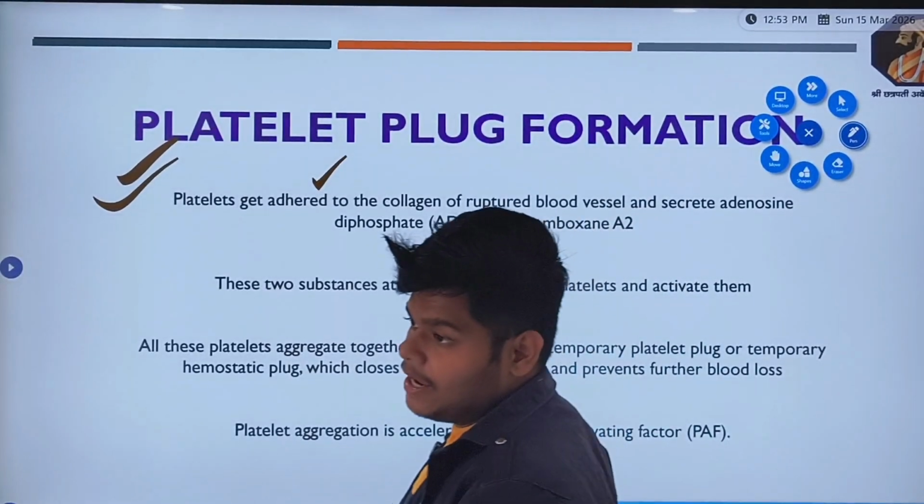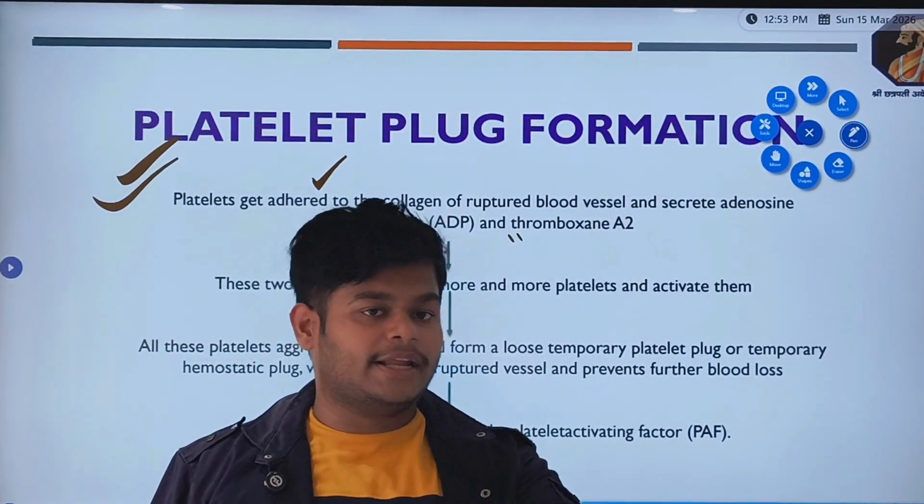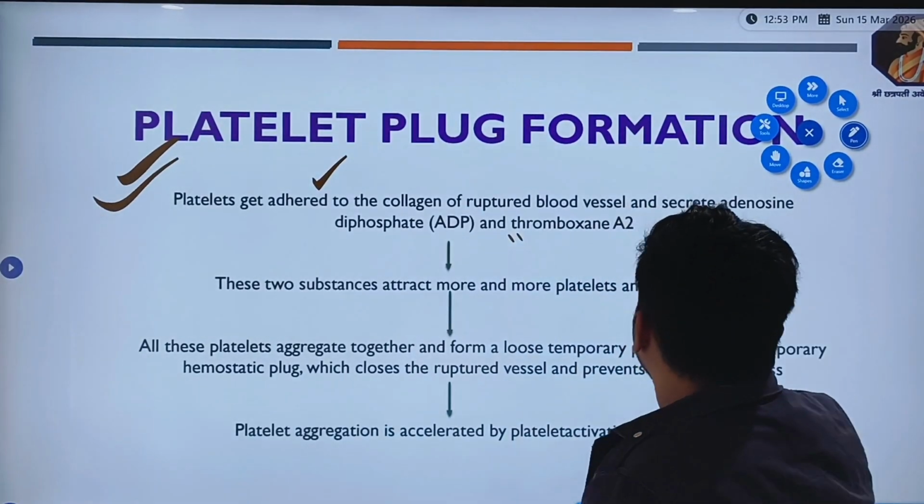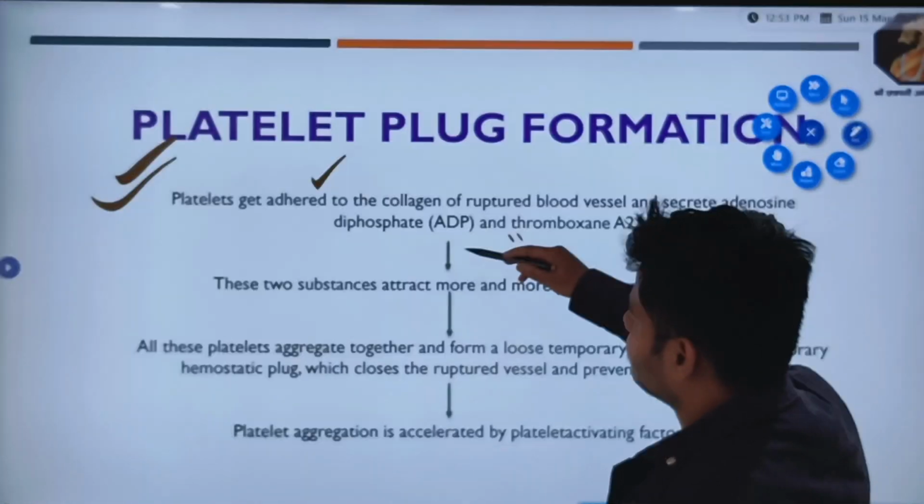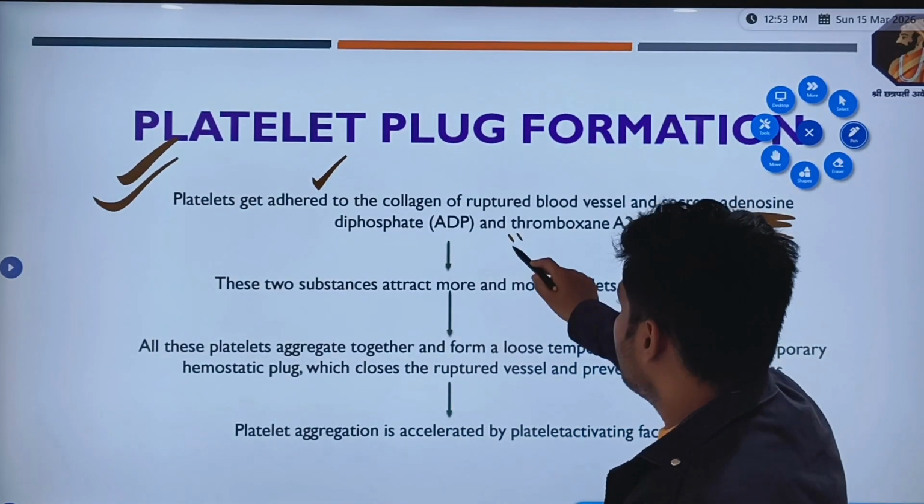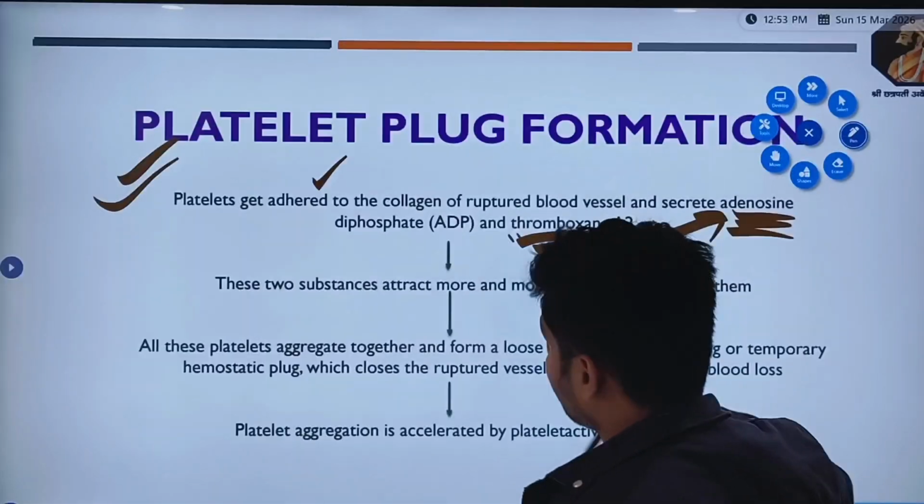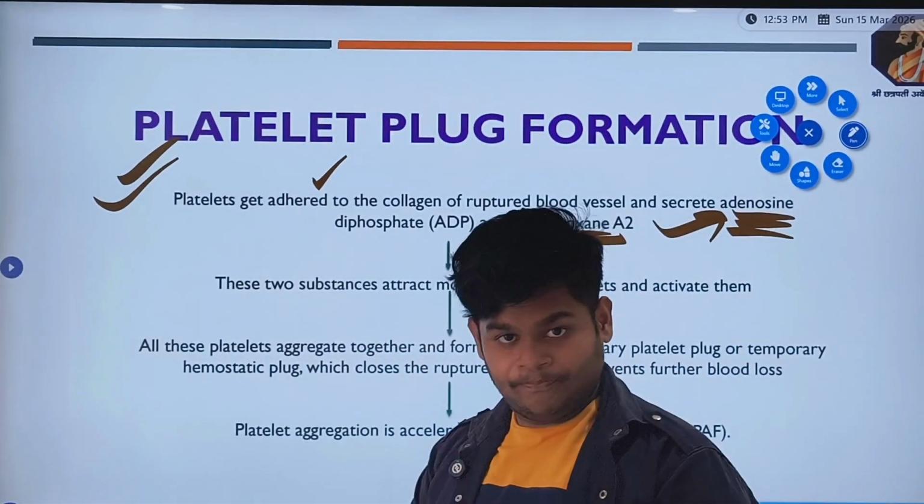A2. ADP is adenosine diphosphate, right? Thromboxane A2 is one phosphate less molecule than ADP. So it secretes these two chemicals. Platelet gets adhered and it secretes these two chemicals. Now what do these two chemicals do? This chemical attracts more and more platelets towards them.